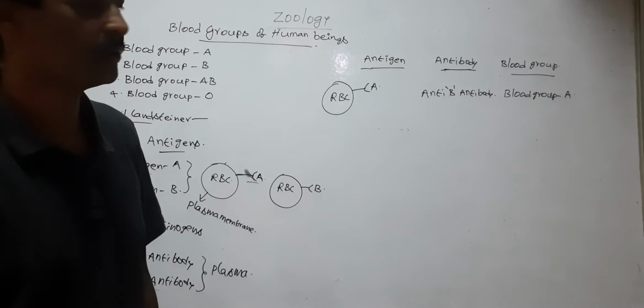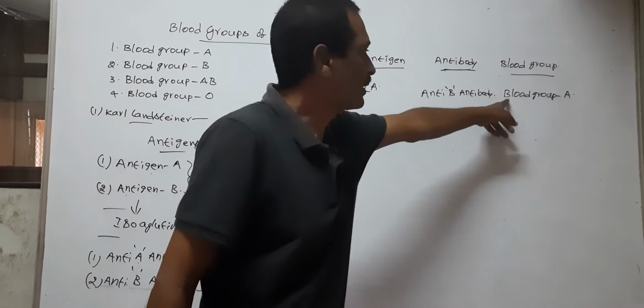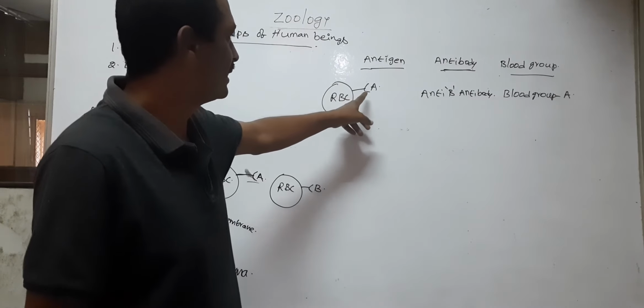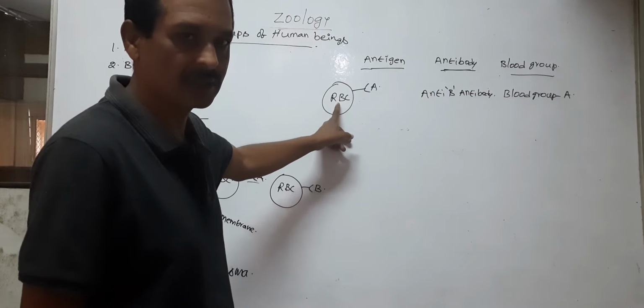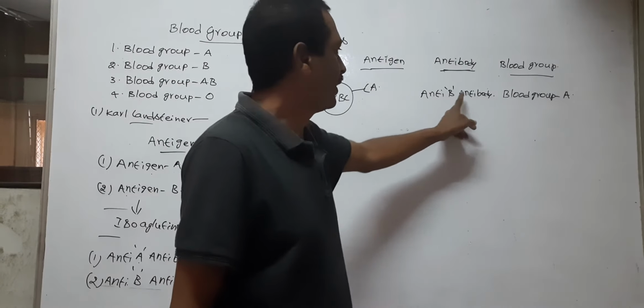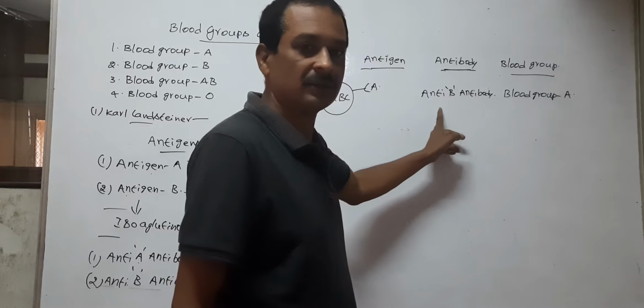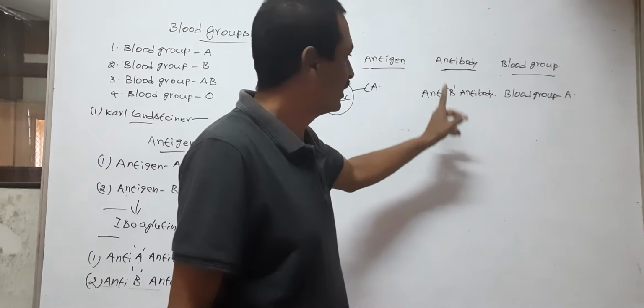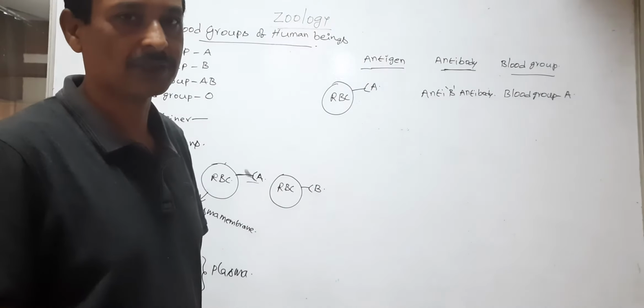So a blood group A person possesses antigen A on their RBC, and anti-B antibodies are present in the blood plasma.